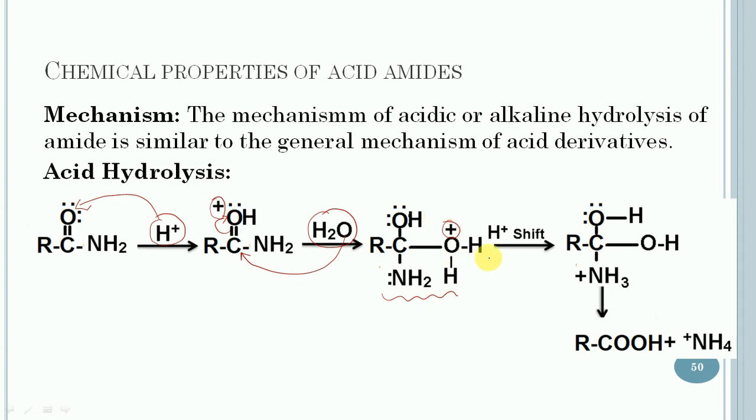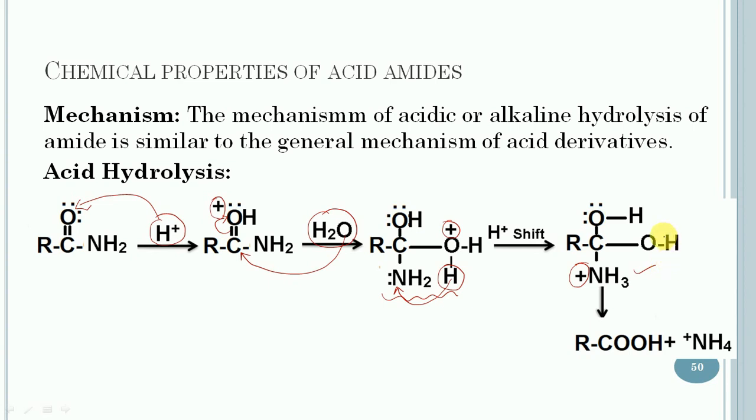Now the next step is the proton shift. In this case, this proton will shift toward this nitrogen, and the positive charge comes on nitrogen with the formation of this intermediate.